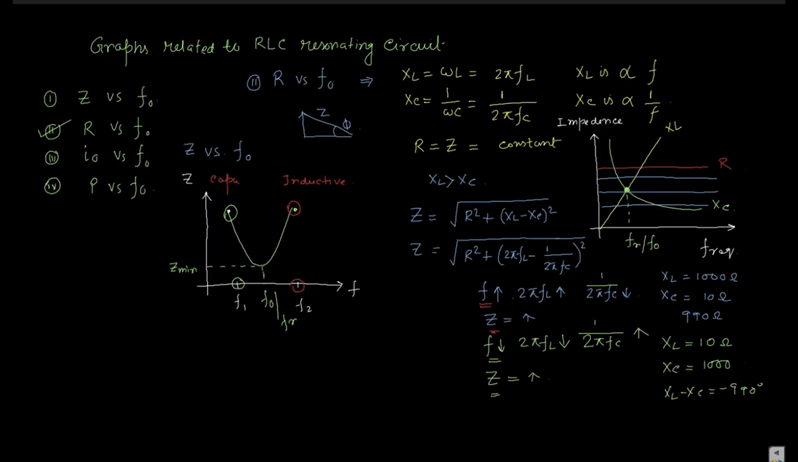So what is the power? As the circuit behaves like a resistive circuit, the power is I square R. Power becomes I RMS square R. You know that the power across the resistance is I RMS square R.